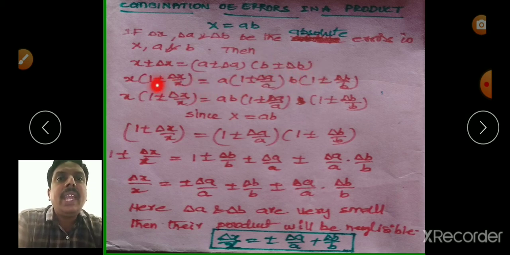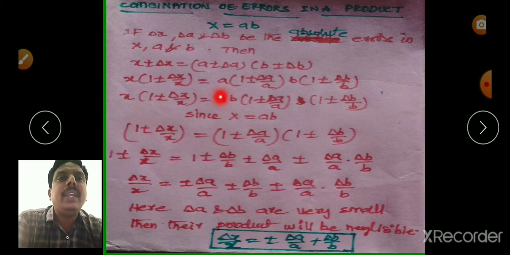So we take X common: X into 1 plus or minus delta X by X. In this we take A common: A into 1 plus or minus delta A by A. In this we take B common: B into 1 plus or minus delta B by B. So X into 1 plus or minus delta X by X equals AB into 1 plus or minus delta A by A into 1 plus or minus delta B by B. Since X is equal to AB,